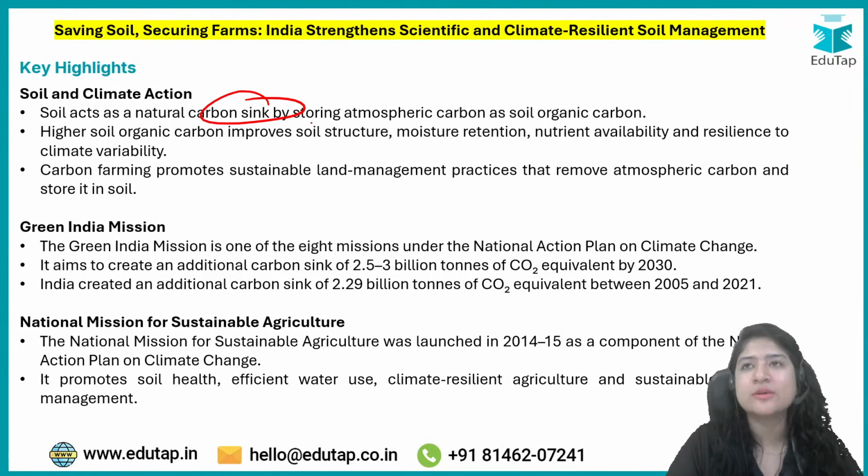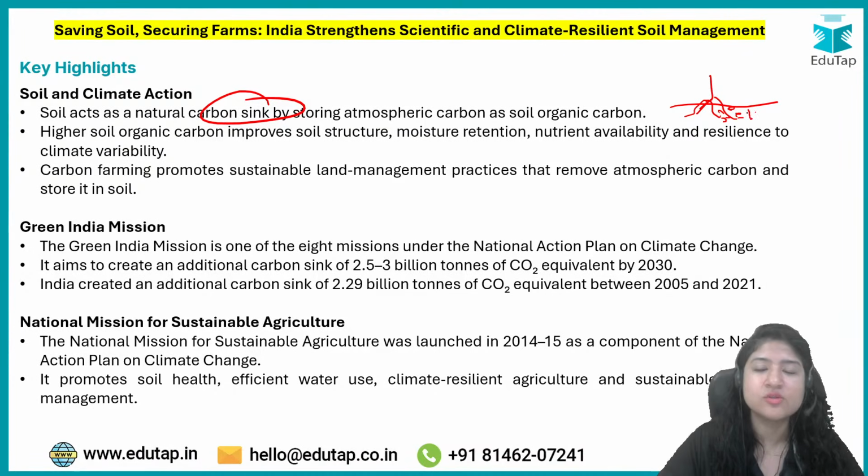So basically, in your soil, the plants grow, right? Their roots, during the photosynthesis process, absorb carbon dioxide, and then they fix it through roots into the soil. Apart from that, a lot of organisms which die and decompose also accumulate carbon in the soil. So soil acts as a carbon sink, meaning a lot of carbon which can be freely roaming around in the atmosphere, soil actually holds that down.